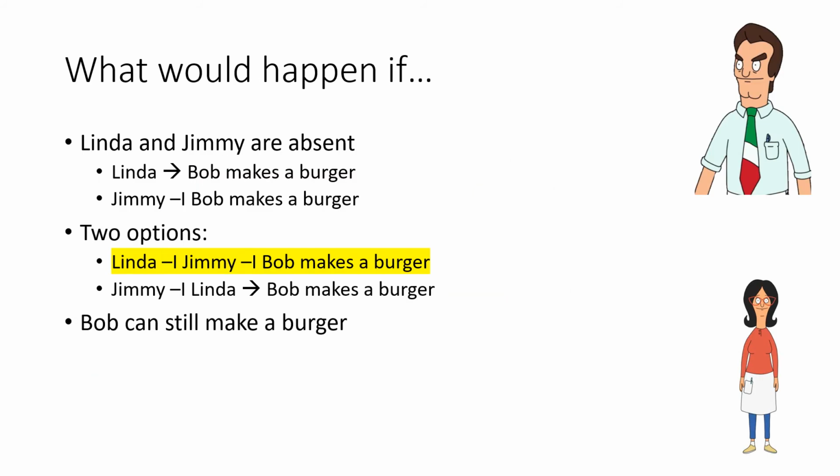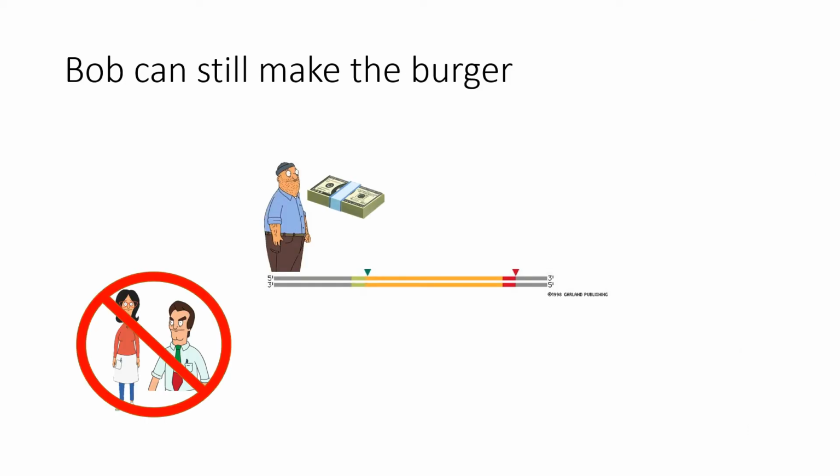What would happen if Linda and Jimmy are absent? Bob is still able to make a burger, so this would have the same phenotype as if Jimmy were just absent, and that's because Teddy can still bind.